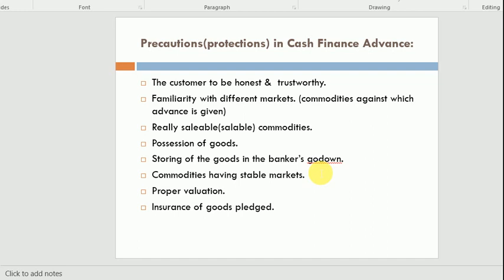If they are insured, then the insurance company is responsible for any kind of damage. These are the precautions the bank takes when getting goods as a security while sanctioning cash finance or cash loan to customers.